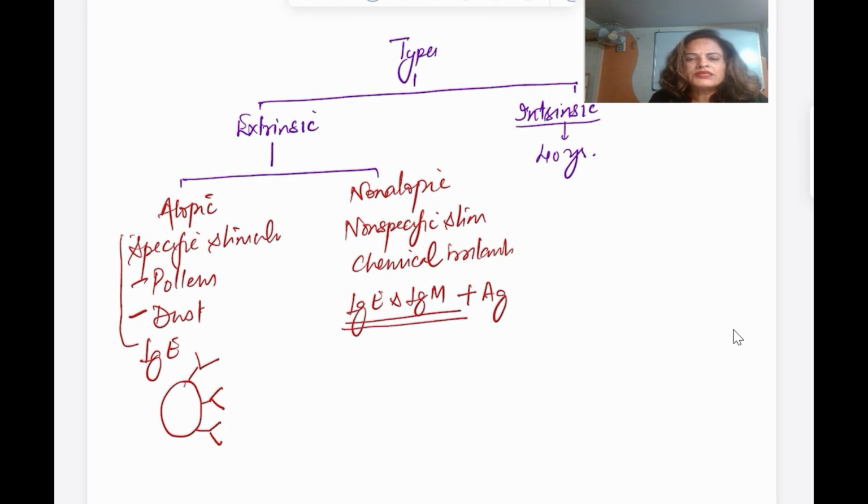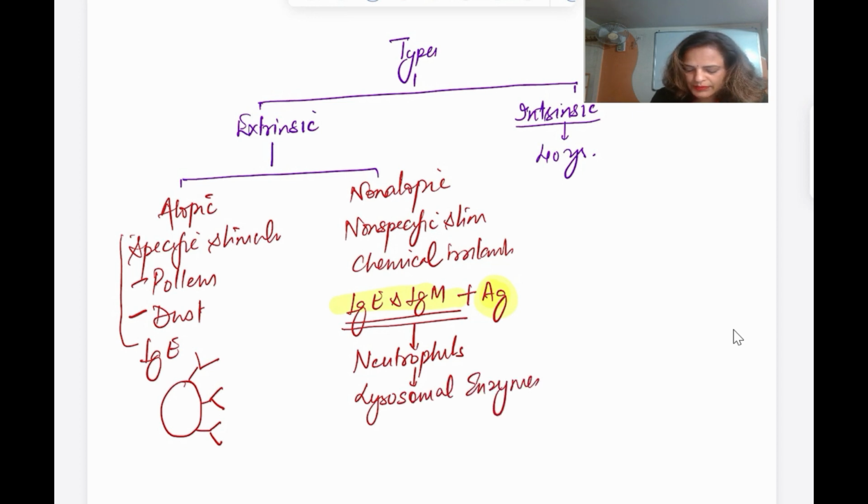In non-atopic extrinsic bronchial asthma, this antigen-antibody complex is ingested by neutrophils. They destroy this complex, and there is a liberation of lysosomal enzyme, which further damages the bronchial mucoprotein.